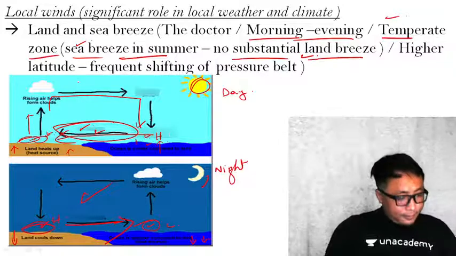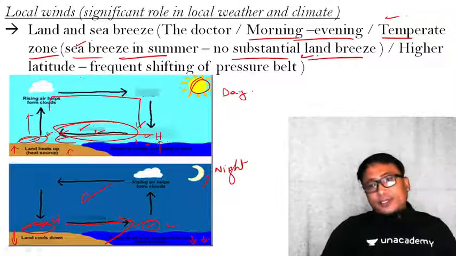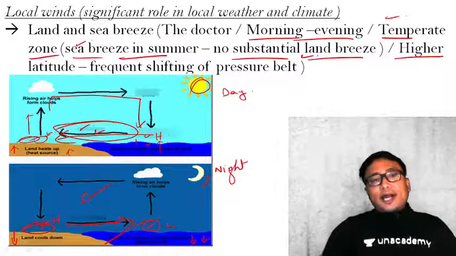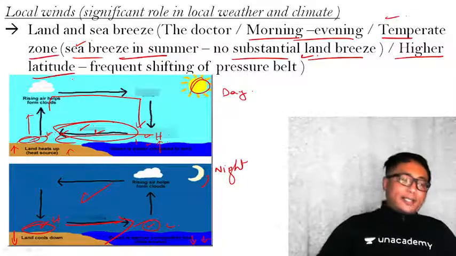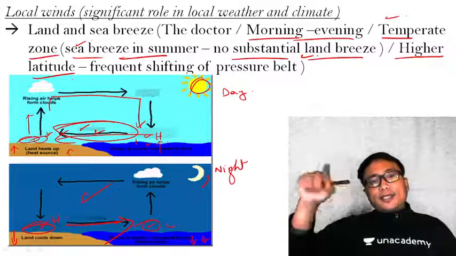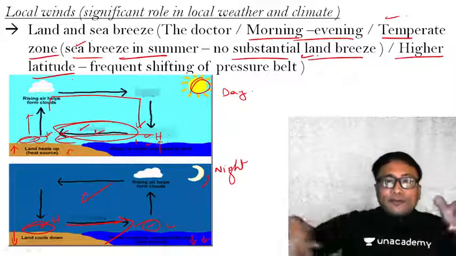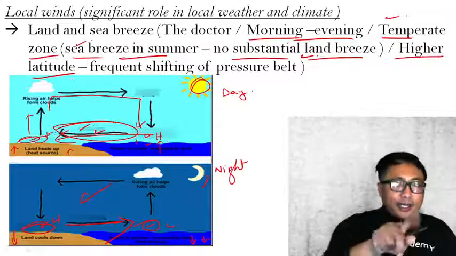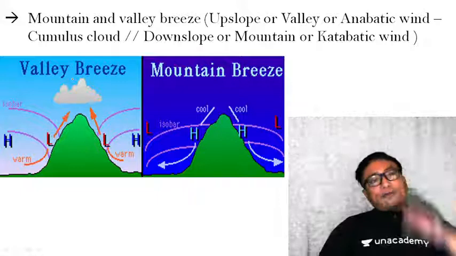Good morning and welcome to the session once again. What will be the characteristics of a land and sea breeze in the higher latitude? There won't be any substantial land and sea breeze in the higher latitude, that is near the polar region. The reason is in the polar region, the wind gets shifted. There are many local winds. Therefore, frequent shifting of the pressure belt in this region will not allow any substantial land and sea breeze to take place. That is the first type of local wind.